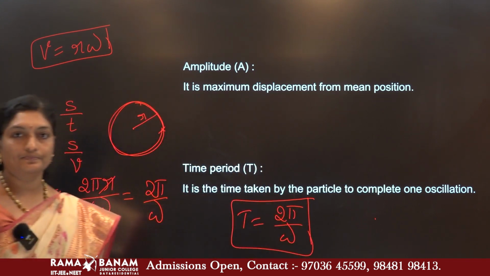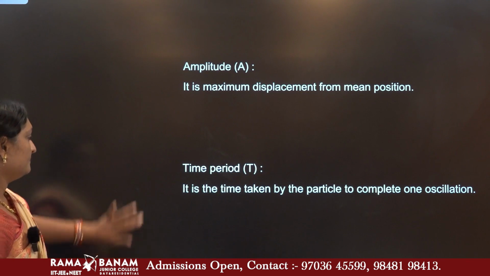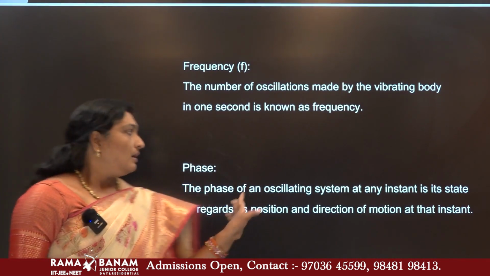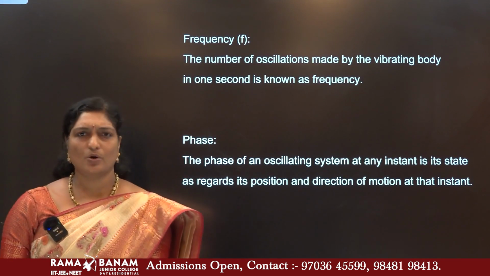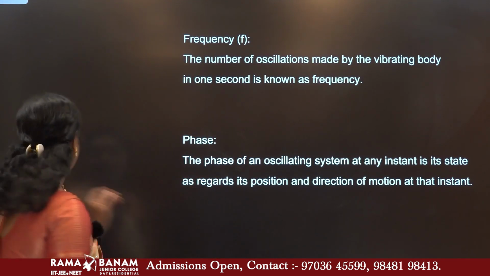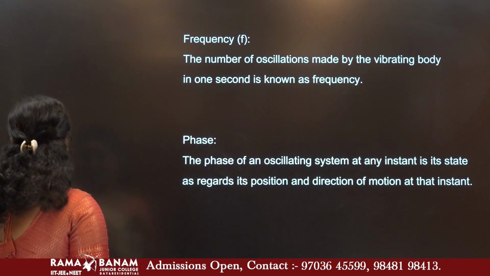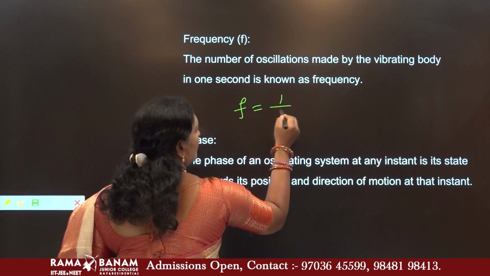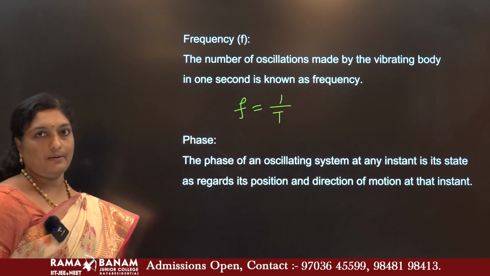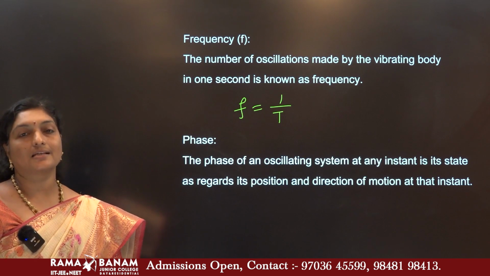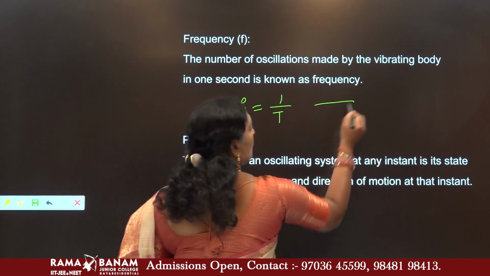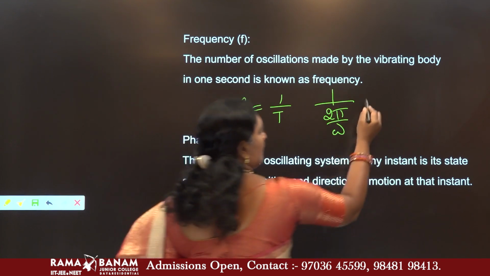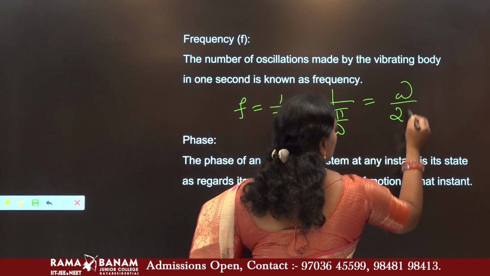Is that okay? Well. Frequency. What is frequency? Frequency means the reciprocal of time period, and it is indicated with the letter f. So frequency f is nothing but the reciprocal of time period. Just now we have calculated the time period. How much is that? 2 pi by omega. 1 by 2 pi by omega is nothing but omega by 2 pi.